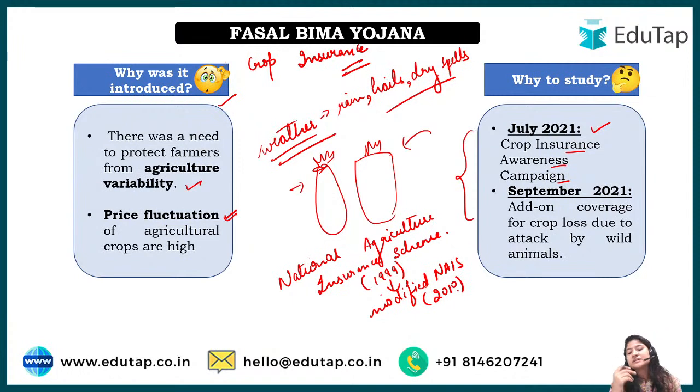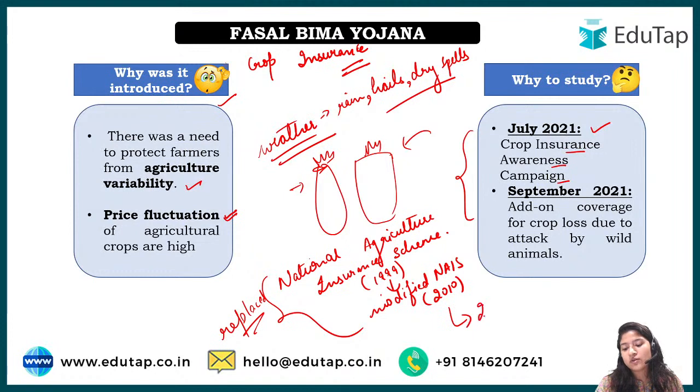Now because there were many shortcomings in this scheme, this Fasal Bima Yojana was made, which replaced these. One more reason to replace these was that many people were not aware of crop insurance, right? Because this is something unique, insuring a crop. So at the time when these two schemes were prevailing, only 23% of farmers knew that this concept exists, right?